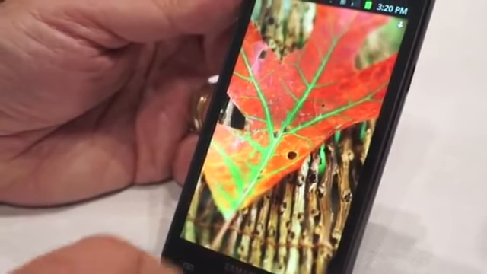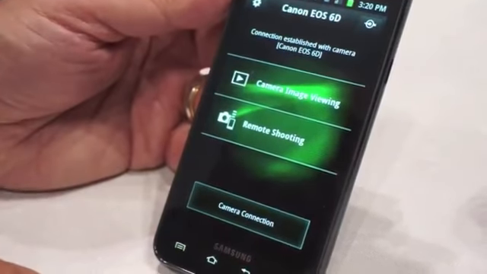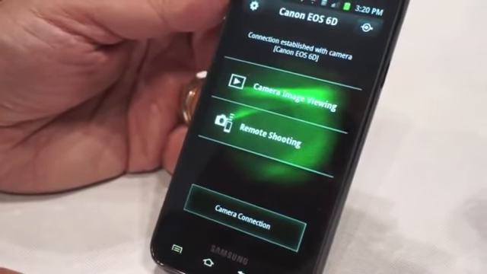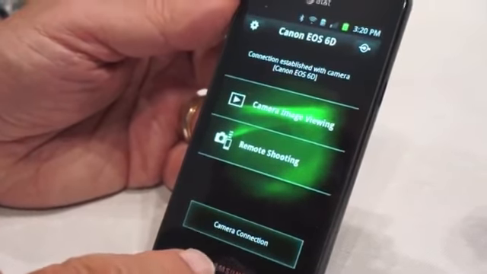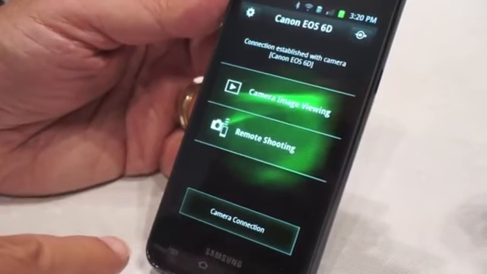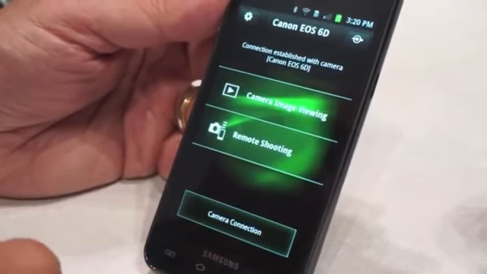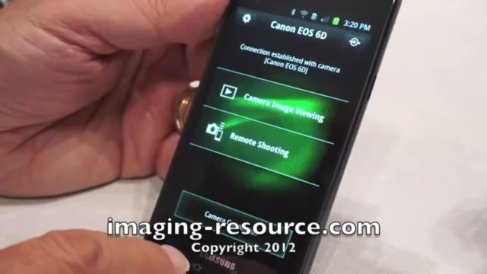So getting back to the home page screen on this is a matter of pressing this button here. That gets us to the index and gets us back here. So a pretty straightforward application here, and pretty easy to operate. As I mentioned, it will be available for both Apple iOS as well as the Android system, and works with smartphones as well as tablets. It should be out at the same time the camera starts to ship, which we hope is early in the month of December.